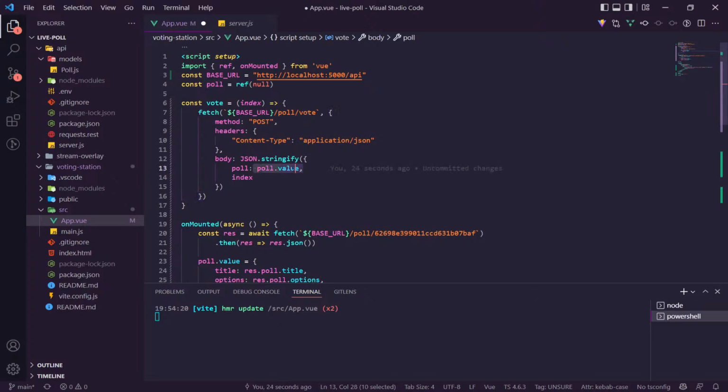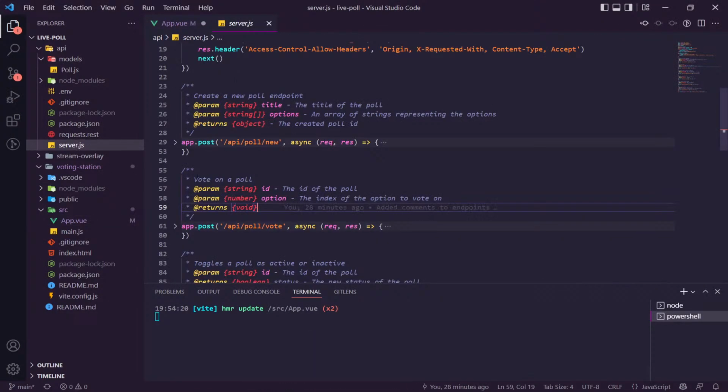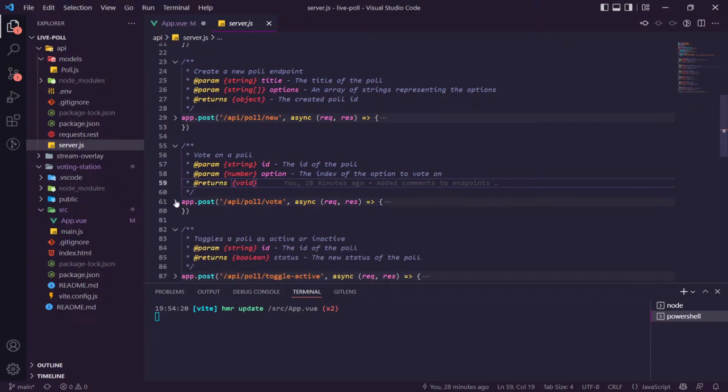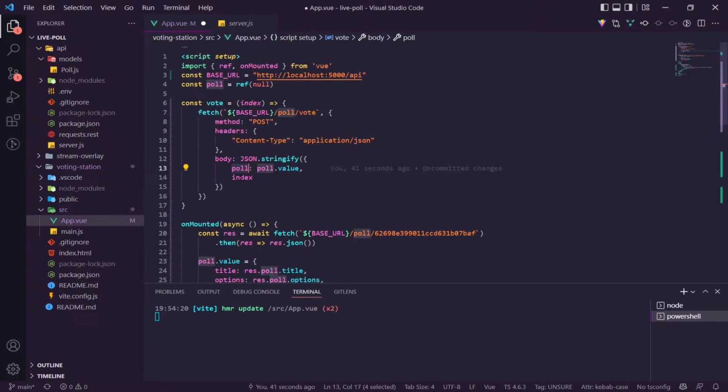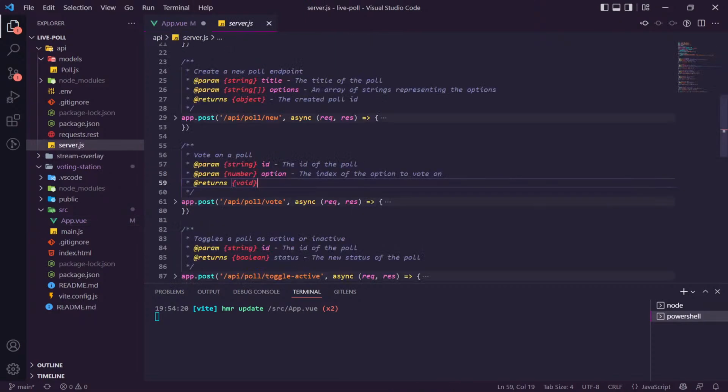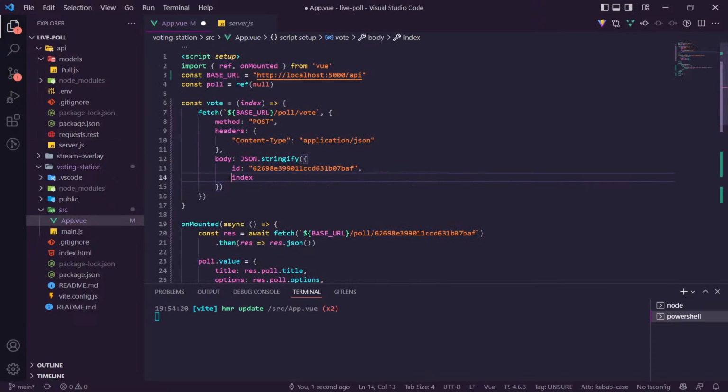I don't know why the get active poll isn't working. So we'll copy this and pass the, is it called ID? What do we actually need? Yeah, we pass through an ID. That's fine. All right, so we'll say ID. There we go. And then the index is what we pass through here. Do we call it index here or option? So we say option.